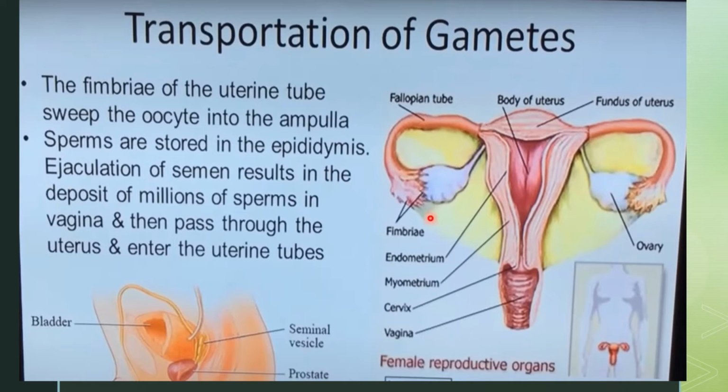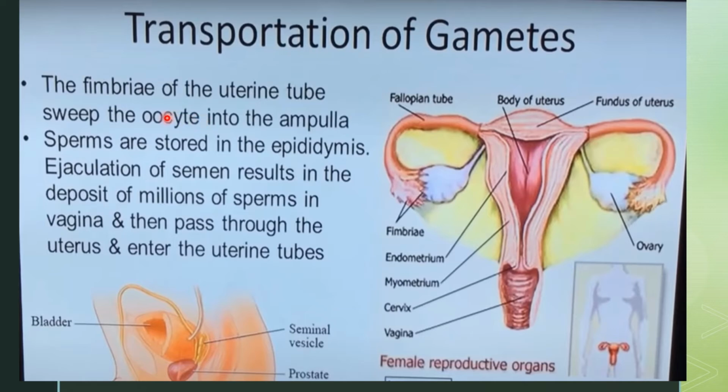So these are the two ovaries on either side, and here you can see the infundibulum is very near to the ovary. So during transportation of gamete, what will happen? The fimbriae of the uterine tube, they will sweep the oocyte into the ampulla after ovulation.